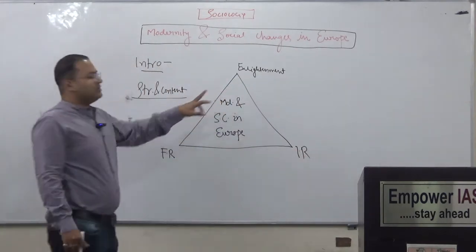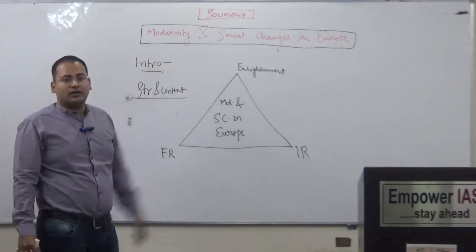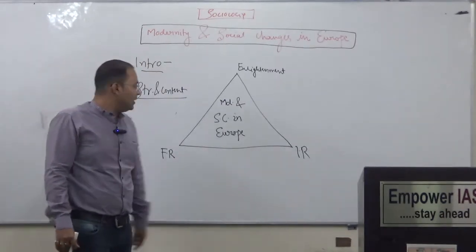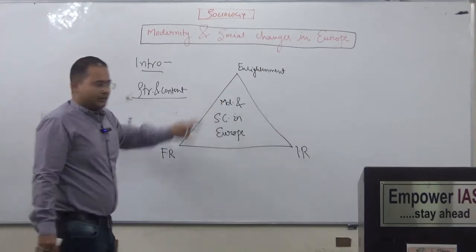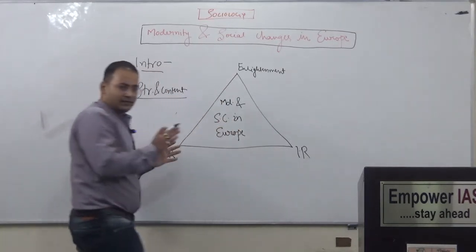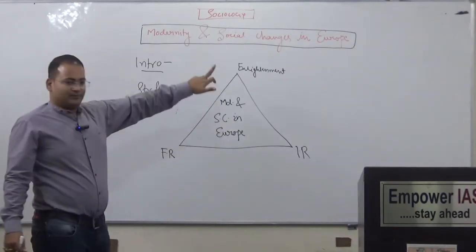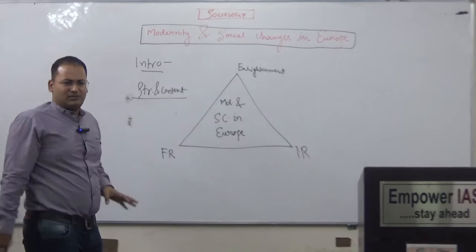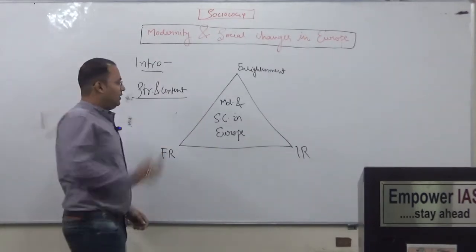These are the 3 major processes in the entire world that led to the development of modernity and brought social changes in Europe. Now you have to make this diagram and add some content here so that the examiner will get what you want to represent. After watching this diagram, he is not going to study your answer. He knows that you have already represented all the things in the diagram. Now listen.